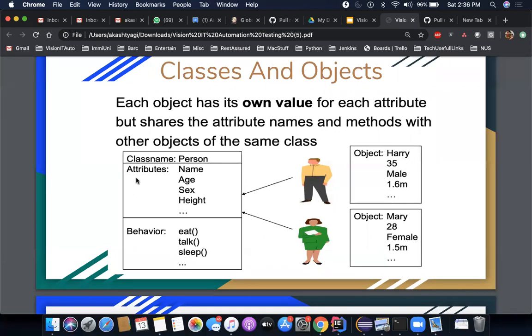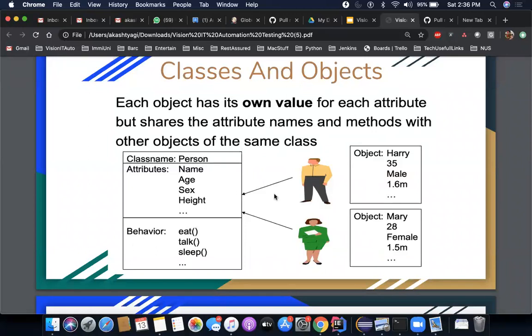Something similar to the example I gave earlier, which is the blueprint. When an architect creates a blueprint, it just specifies what it should have. It should have a drawing room, it should have a kitchen, it should have a dining room. Now the dimensions of those rooms, meaning length and width, how much size that specific room should be, can be defined by the constructor based on the same template. So this gives a 3 bhk, this could give a 2 bhk, maybe a small 2 bhk or a bigger 2 bhk, something like that, right? And then this becomes a behavior. Behavior simply means what that particular class or object is capable of doing, how it would behave.